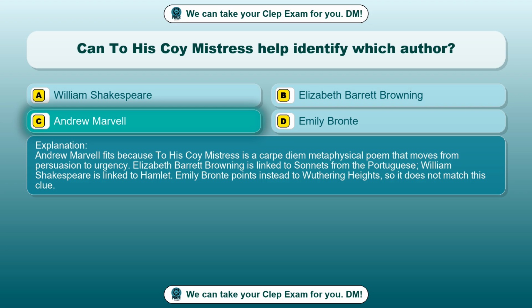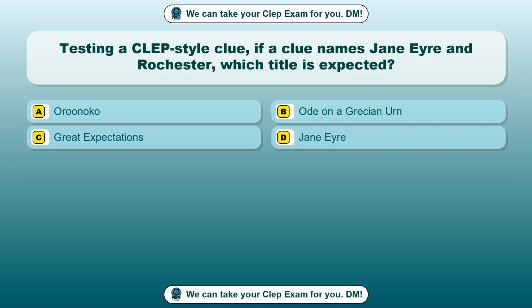Elizabeth Barrett Browning is linked to Sonnets from the Portuguese. William Shakespeare is linked to Hamlet. Emily Bronte points instead to Wuthering Heights, so it does not match this clue. Question 69. Testing a CLEP-style clue. If a clue names Jane Eyre and Rochester, which title is expected? Option A, Orinoco. Option B, Ode on a Grecian Urn. Option C, Great Expectations. Option D, Jane Eyre.